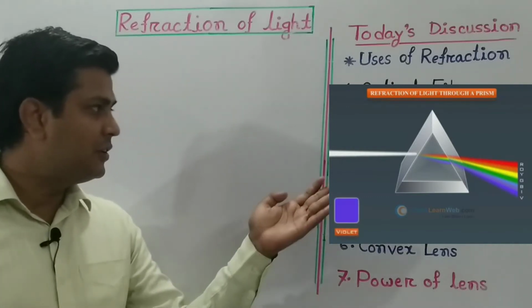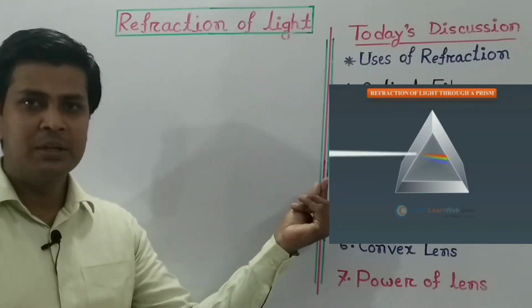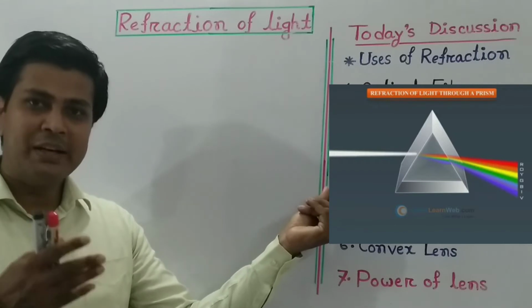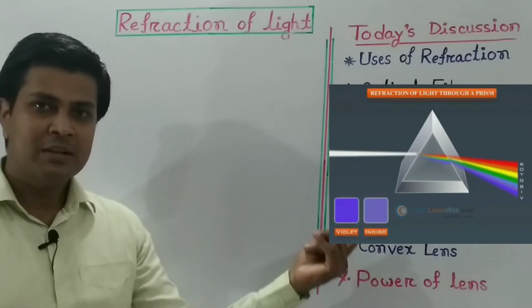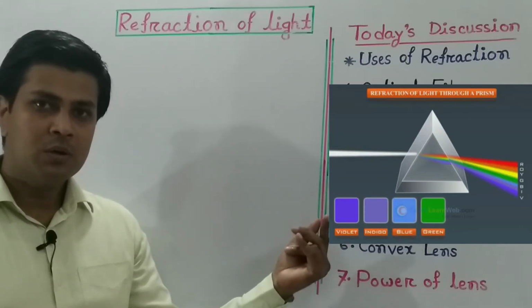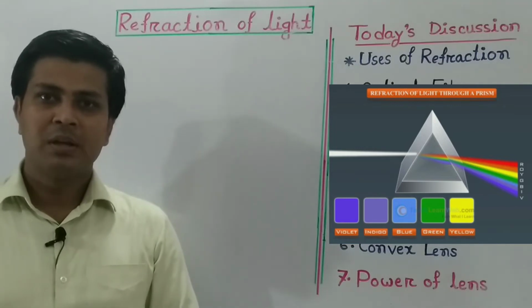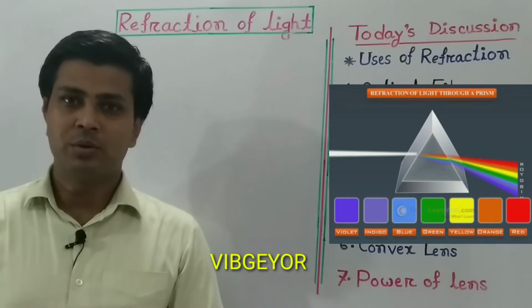You can see the video. When light enters the prism, it divides into 7 colors: violet, indigo, blue, green, yellow, orange and red. The short form of those colors is VIBGYOR.